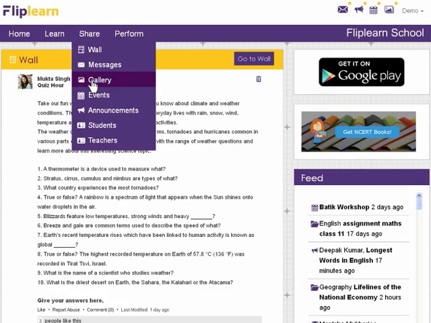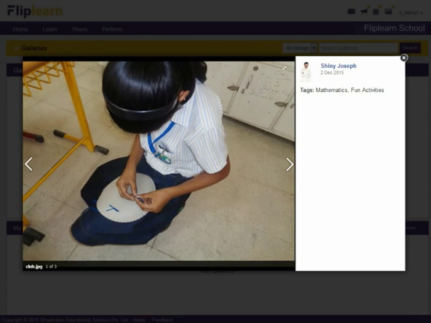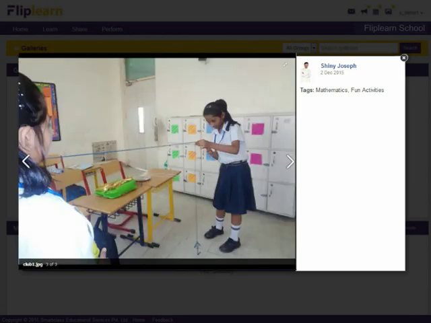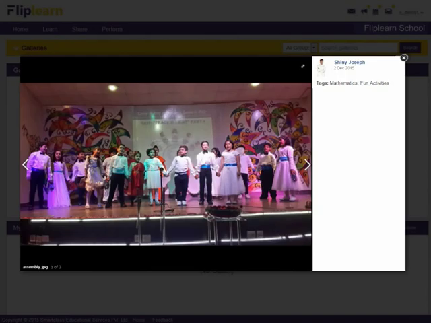Teachers can share interesting links on students' wall as well as keep students and parents informed of any changes in schedules. Keeping pictures of school functions organized and sharing with parents is very easy with Fliplearn. Even connecting and keeping in touch with parents is simplified.